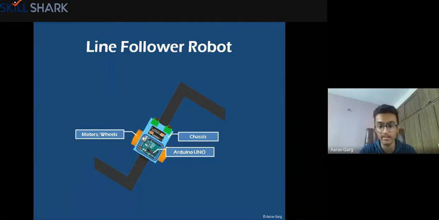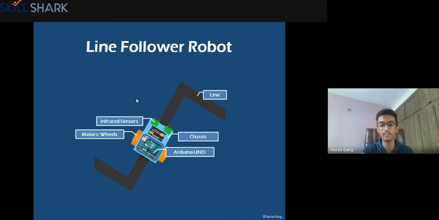This is again the brain of the computer, and this is the input. This is sensing whether the line is there or not and giving information here. These are connected to the Arduino board. Then these are the outputs, the wheels. The sensors give information to the Arduino board, and then the Arduino board gives information to the wheels on what they should do to follow the path or the line accurately. And this is the line itself, and these are the infrared sensors here.